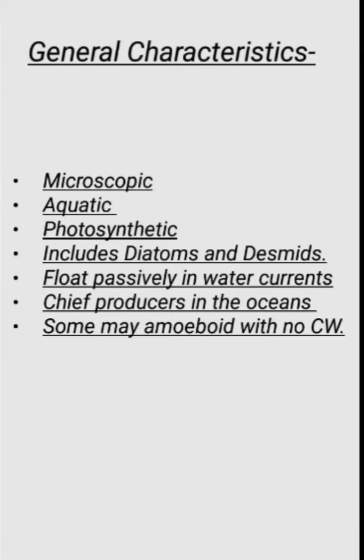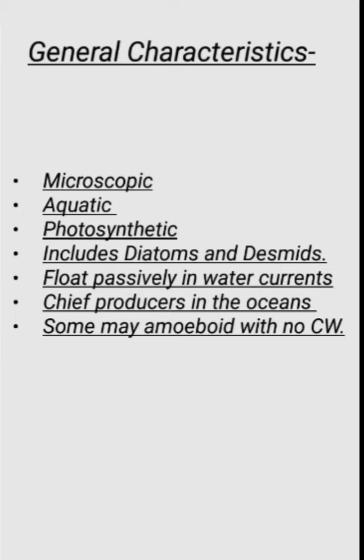All these organisms are microscopic in nature. So we can say rather all protists are microscopic because all the protists are actually unicellular organisms. They are all unicellular eukaryotic organisms. Then they all are aquatic in nature, that is they are found in water. It could be fresh water or it could be even marine.